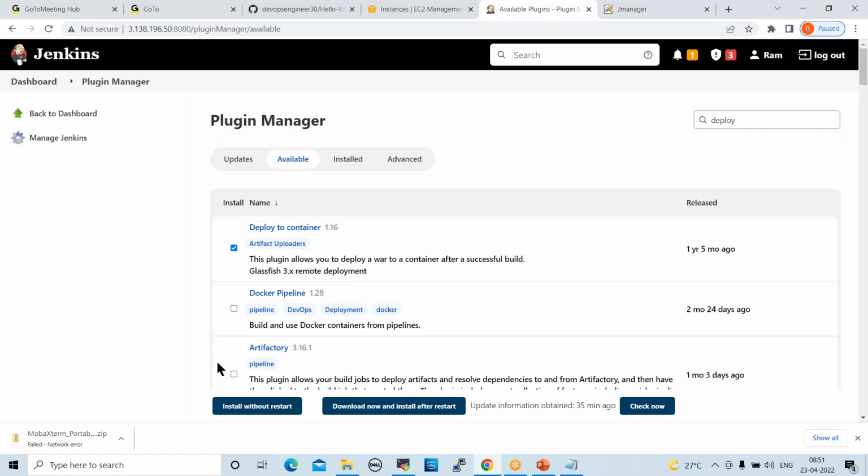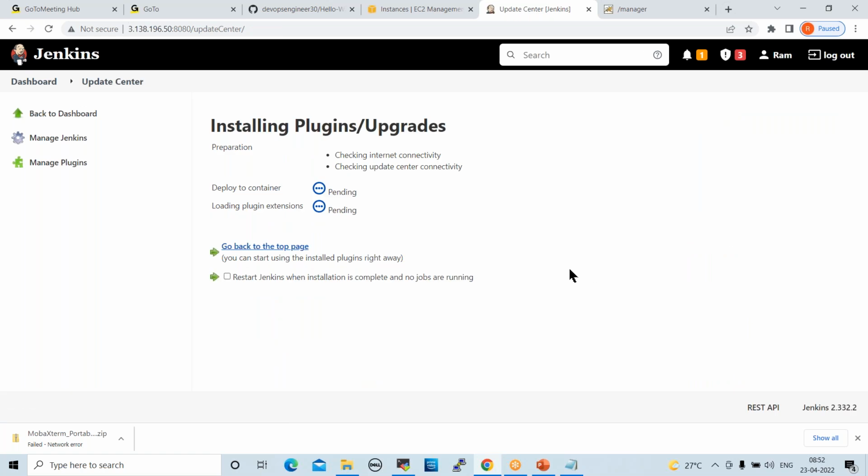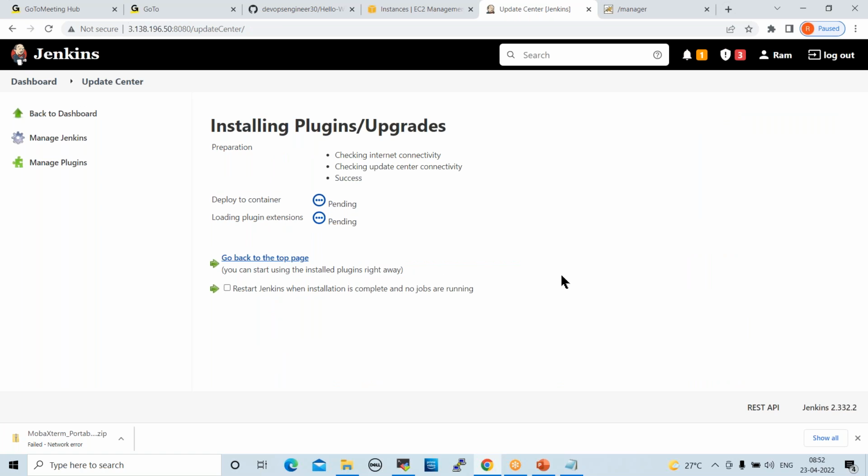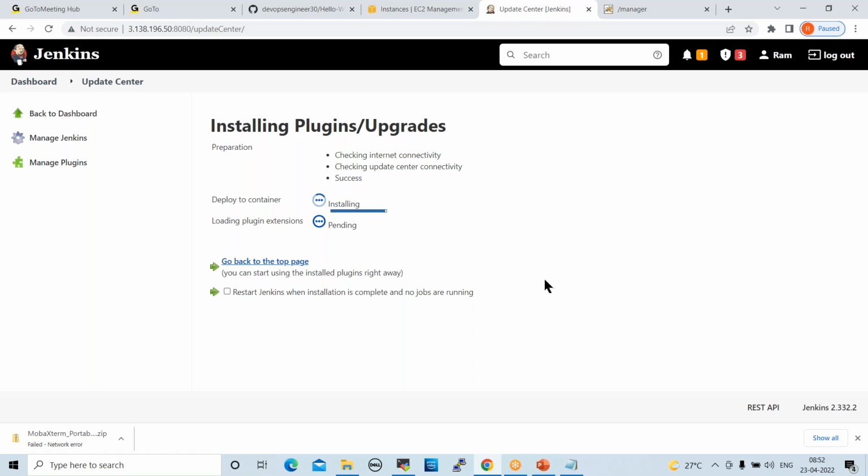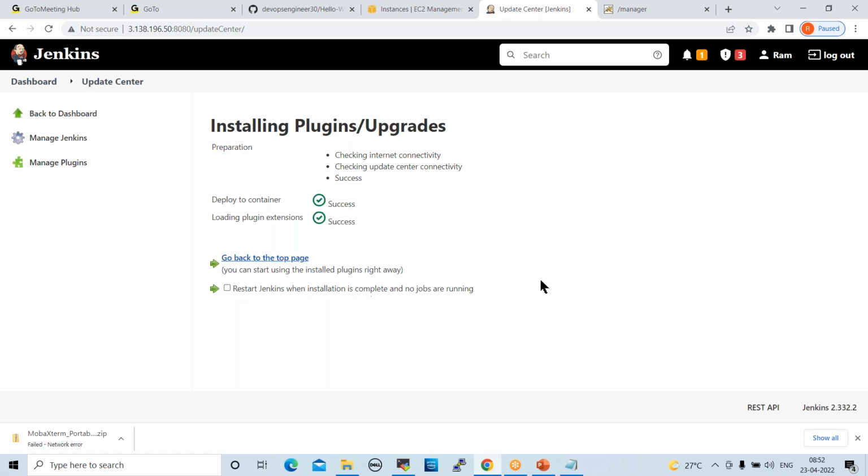Select this, install without restart. Now this plugin is installed. I want to restart now.